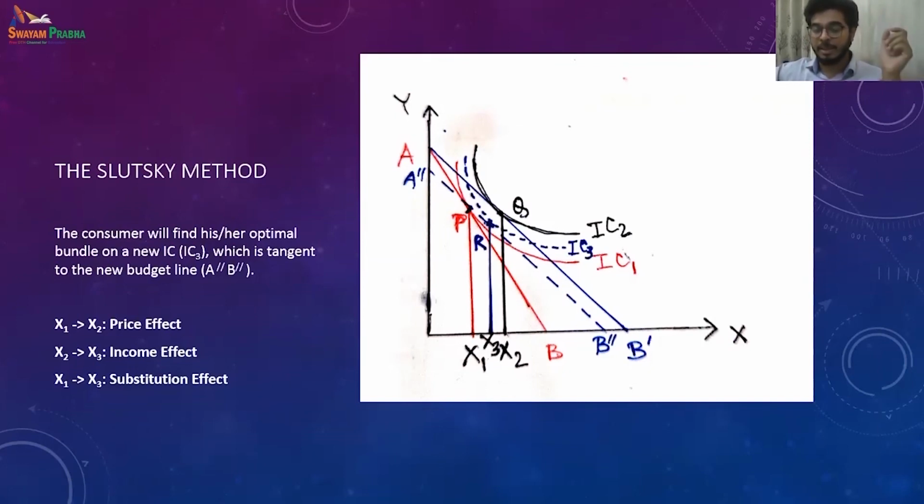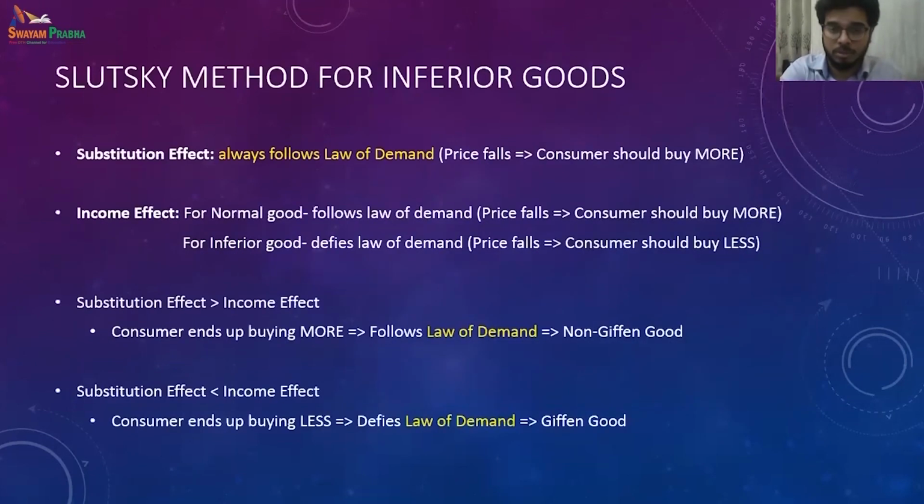Naturally, what is left? That is x2, x3. That is nothing but the income effect, where we are trying to keep the real income the same. This is the change from A B prime to A double prime B double prime. That is the equilibrium at point Q on A B prime, and the equilibrium at point R on A double prime B double prime. Hence x2, x3 is the income effect. And you can see that the price effect x1, x2 is the combination of x1, x3 and x3, x2 together, the income effect and the substitution effect.